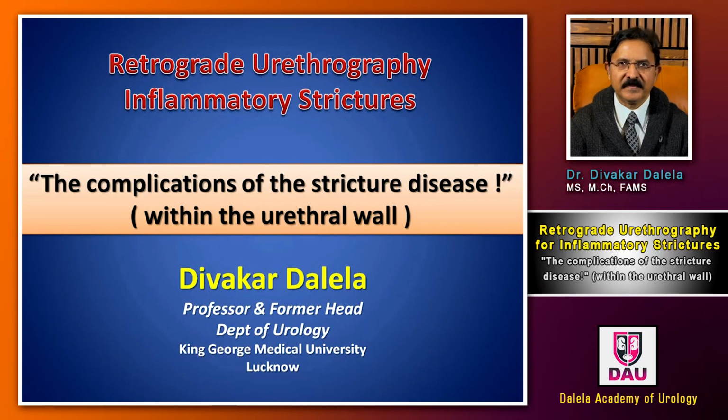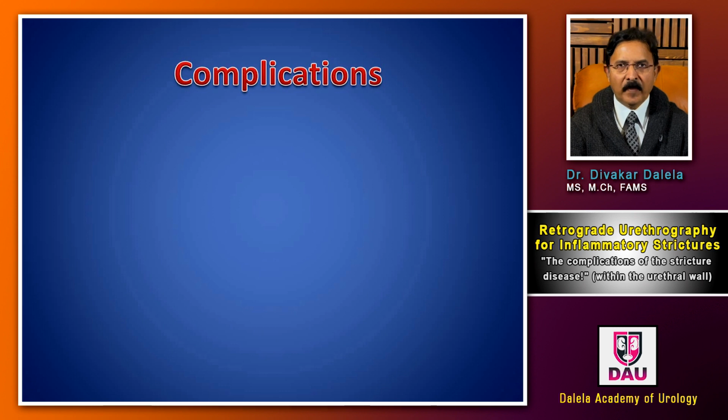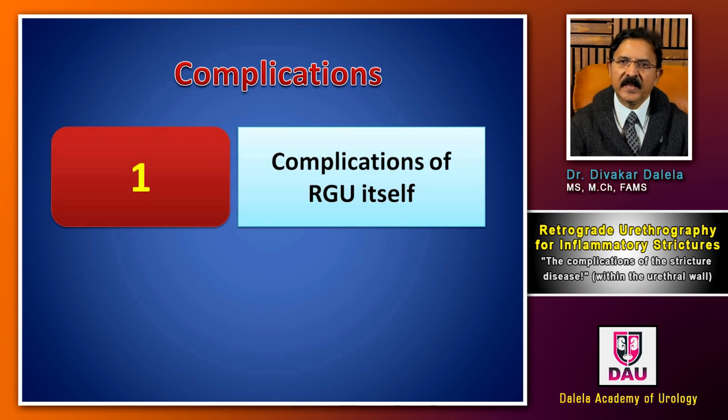Hello, friends. In our series on retrograde urethrography and how you interpret various films, in this presentation I shall be talking to you about the complications of stricture disease that take place within the urethral wall. When I say complications, you should understand this differentiation very clearly.